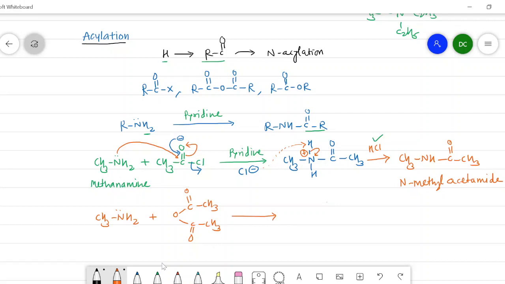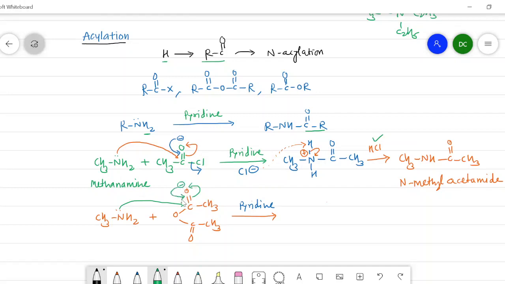Then here I will write pyridine. A similar strategy is used. This nitrogen will attack on this carbonyl carbon. Then again the bond between this, it will shift the electron on the oxygen. There is a formation of negative charge.